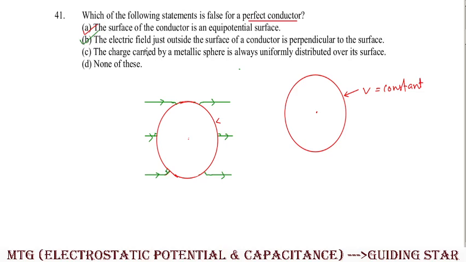Next, the charge carried by a metallic sphere is always uniformly distributed over its surface. That is also correct. Why? Because we have already discussed that if you give some charge to a conductor, these charges will reside only on the surface and they will distribute themselves uniformly on the surface. Here uniform distribution happens. Clear? If this is a conducting body, then this one is correct. And option D says none of this. That means the false statement is D. So here we'll choose option D.